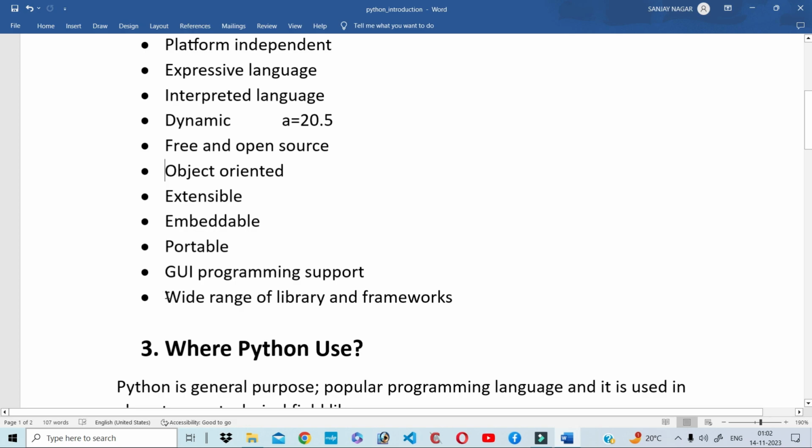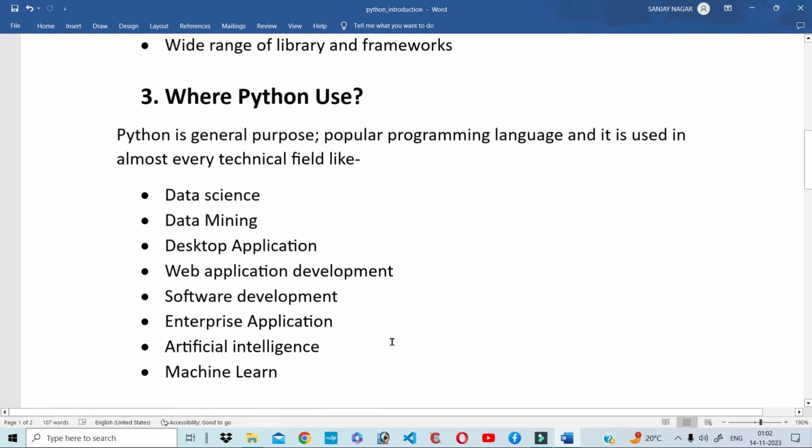And the last point is wide range of libraries and frameworks. Python has rich libraries, thousands of libraries and frameworks on the internet by which you can easily complete any task in a very short time. So these are the libraries and frameworks.